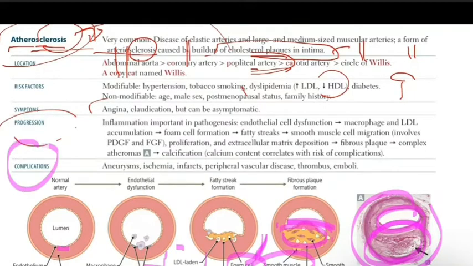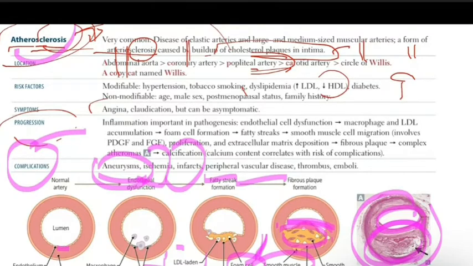Now, what are the complications that could be caused by atherosclerosis? Of course, if it affects the artery and causes dilatation of the artery, it will cause aneurysm. And if it causes less blood flow to the tissues, it will cause ischemia and also infarction. Also, it will cause a peripheral vascular disease, which affects the lower limb.